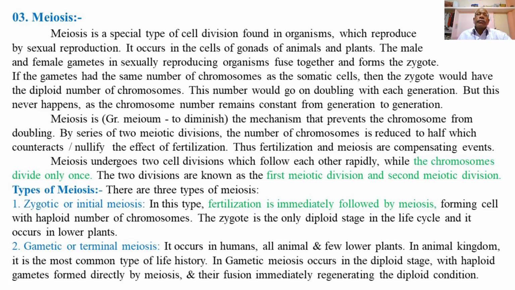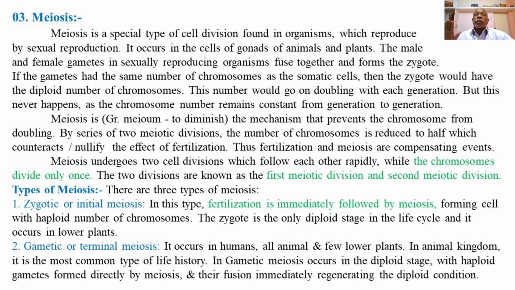Hello everyone. Last time we explained the first type of cell division, that is mitosis, which is the duplication division during which one cell with a diploid chromosome number divides into two daughter cells, maintaining the same chromosome number, that is the diploid chromosome number, in the daughter cells also.